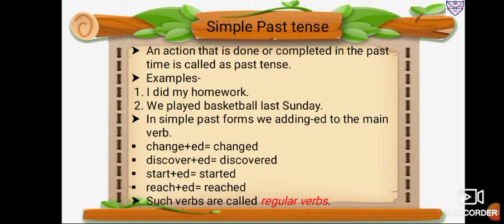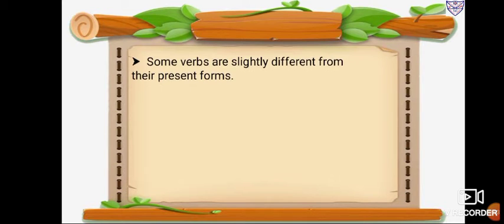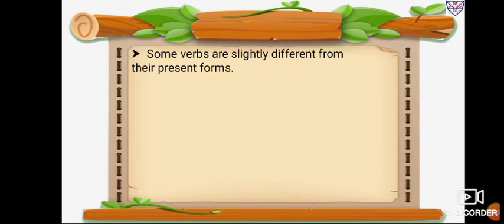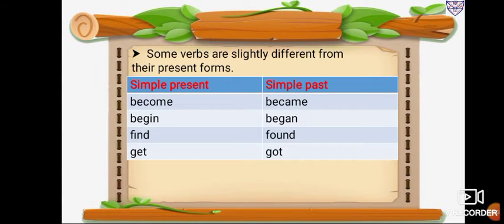But some verbs in English do not form their past tense in the regular way. Some verbs do not add ed, and are slightly different from their present forms. Now let's see the examples. Here you can see the simple present tense and simple past.